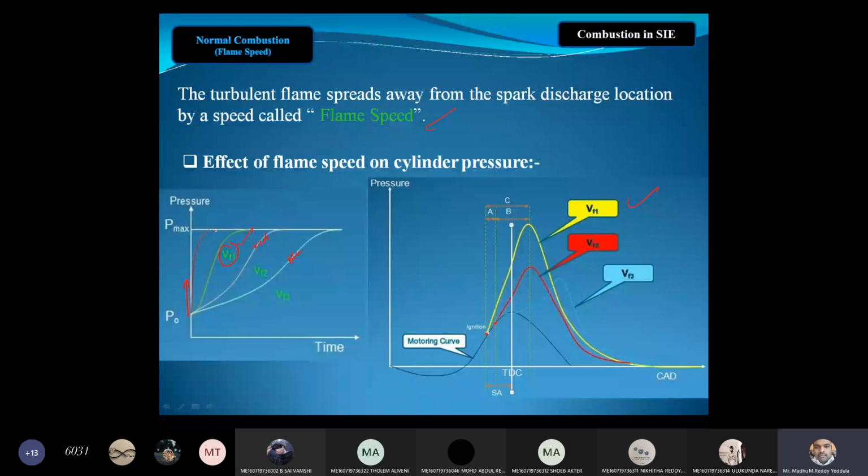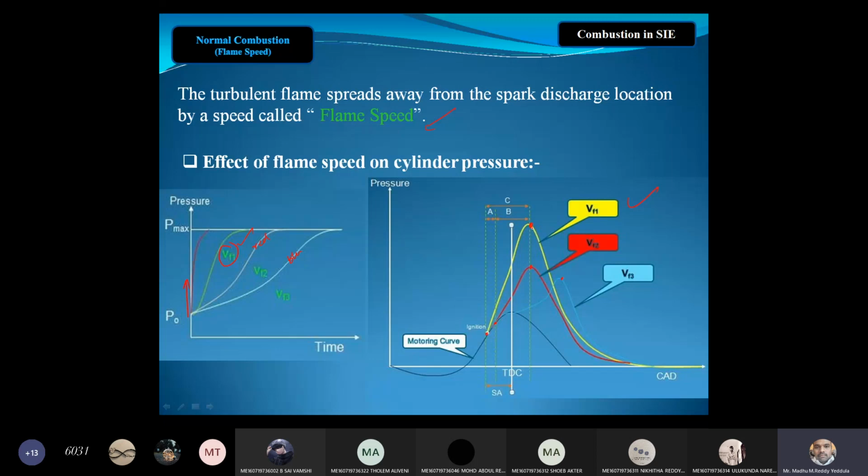If the flame velocity is more, the time for the flame front to travel is less, thereby the pressure is also more. Means if the velocity of the flame front is more, within less time it will travel from one end to the other end, thereby the pressure rise is also more. You can see the yellow one has higher pressure as compared to this and this one.